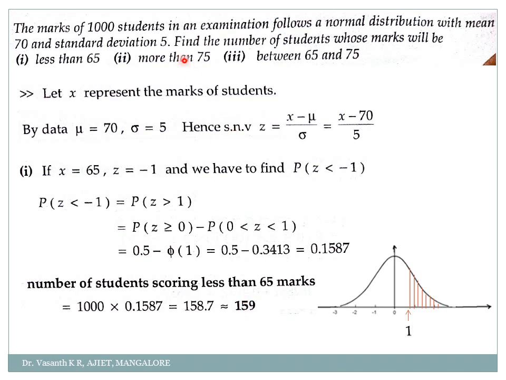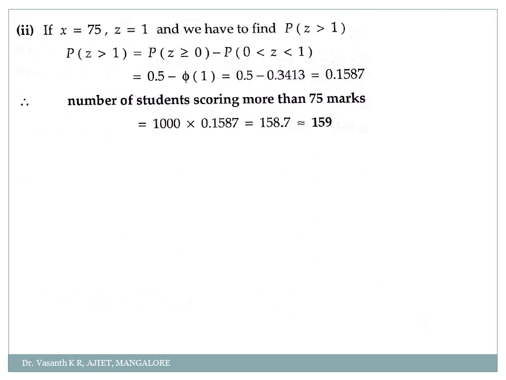Okay. Second question, they have asked you more than 75. So what you will do? Case 2, take x equal to 75 here. So 70 minus 75, what will I get? 5. So 5 by 5 is again 1. So more than 75 means probability of z greater than 1. Is it not same as the first case? Yes. So just check here. Second one, if x is equal to 75, then we'll get z as 1, and we have to find out probability of z greater than 1.